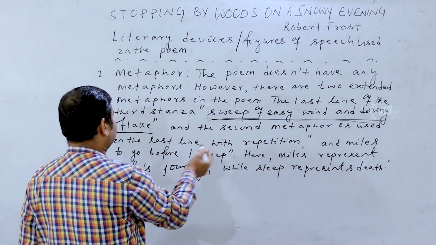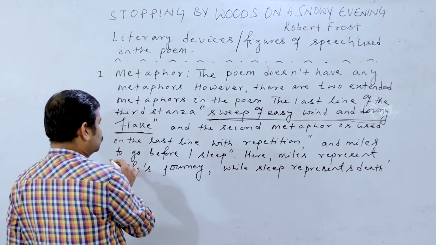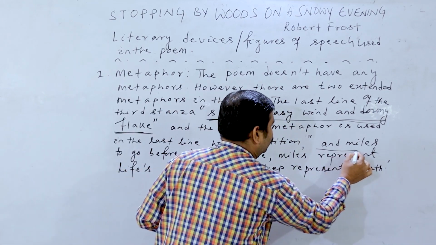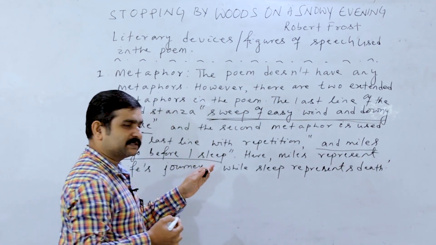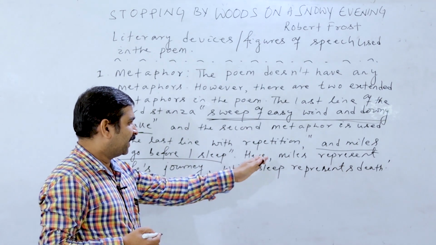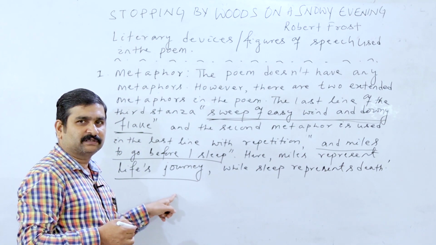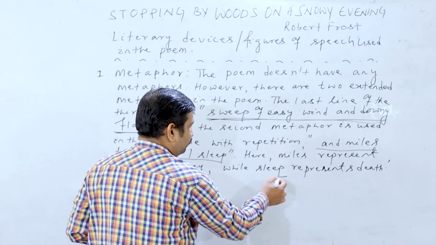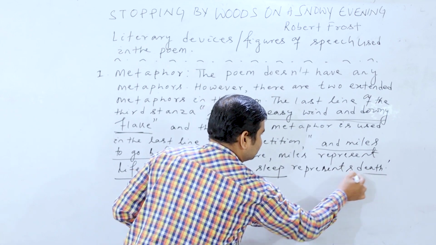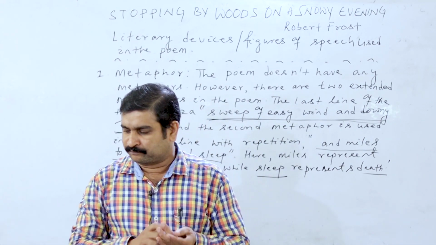And the second metaphor is used in the last line with the repetition, and miles to go. This is the line I am underlining. All of you look. And miles to go before I sleep. What is the meaning here? Here miles represent life's journey. This is the comparison. Miles refers to life's journey and sleep refers to death. So this is the extended metaphor used in the poem.